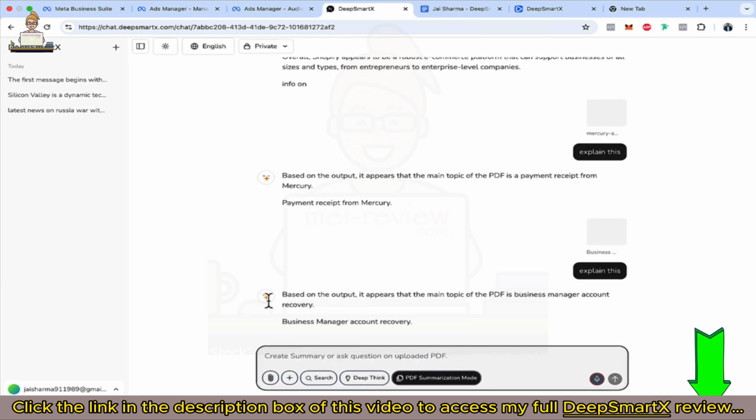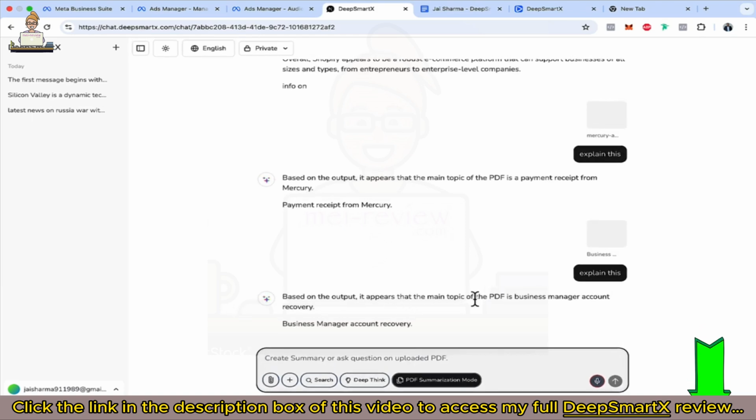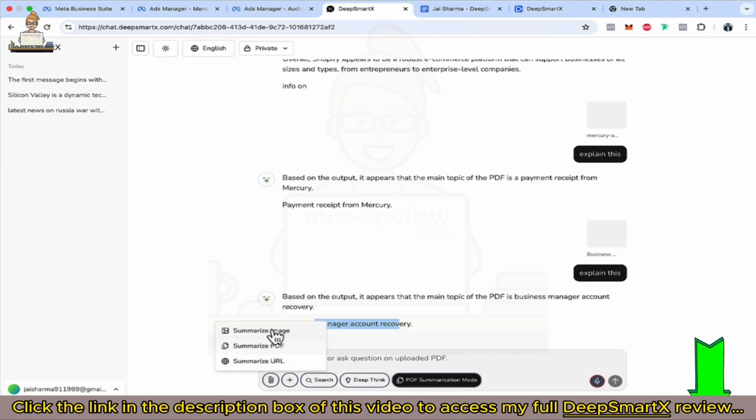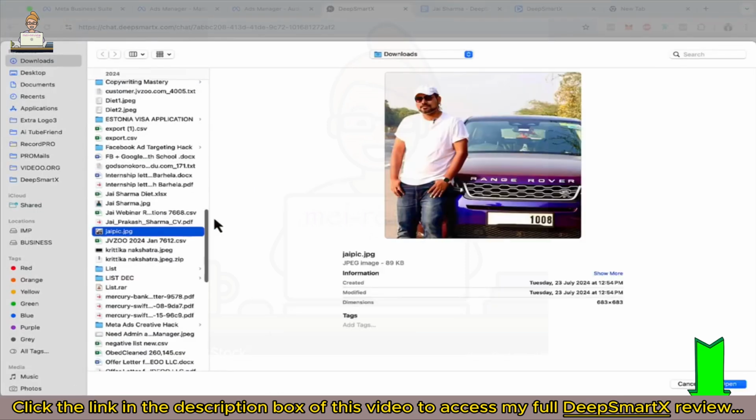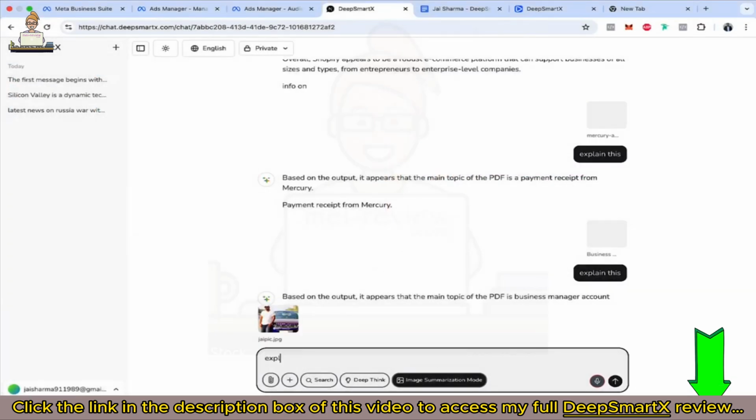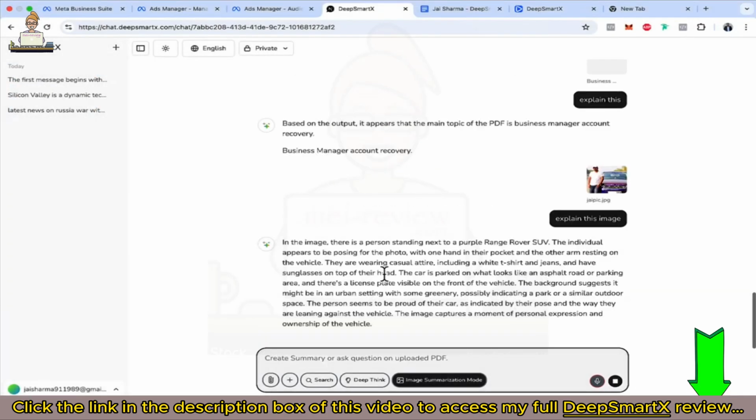Yes, so this is the document which I sent to Facebook for business management account recovery. You see, it read the URL as well. Now let's click on summarize the image. So this is my image with my Range Rover car. Let's open that, explain this image.